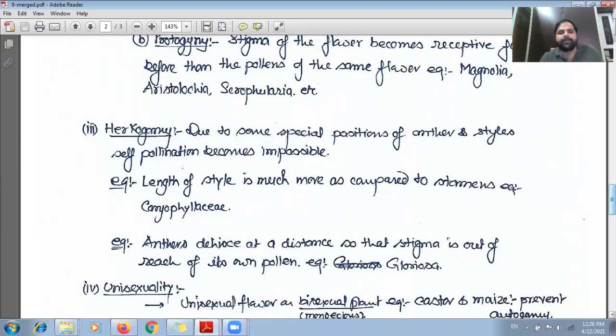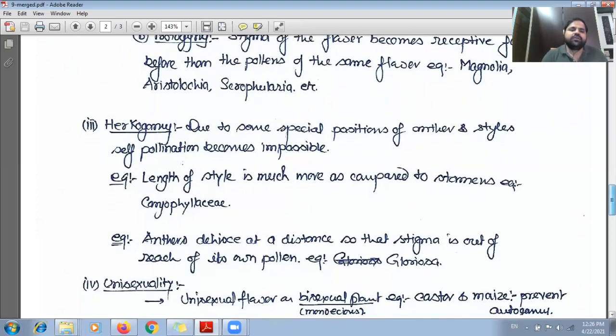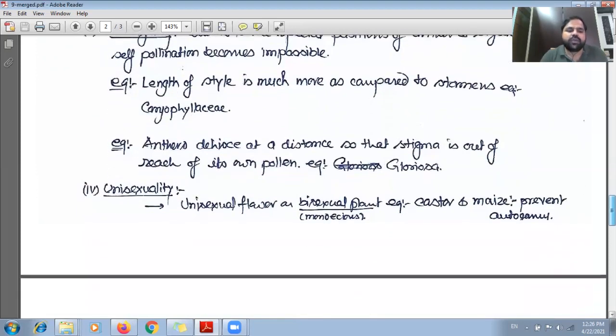So it will not be easy to transfer the pollen grain to the stigma of the same flower. And in the second condition, the anthers dehisce at a distance, so the stigma is out of reach of its own pollen. So these are the things which stop self-pollination in case of hercogamy.